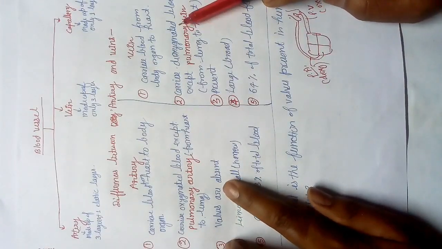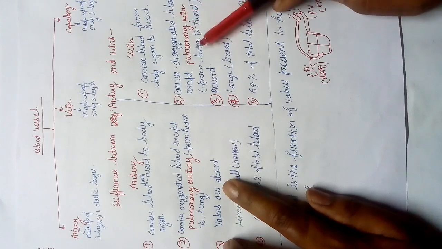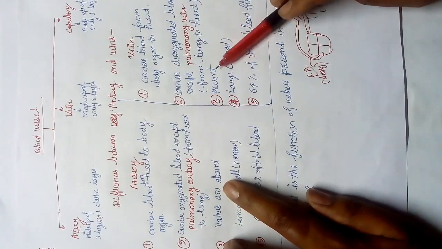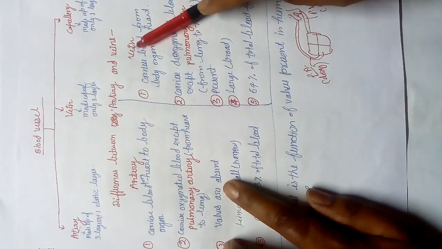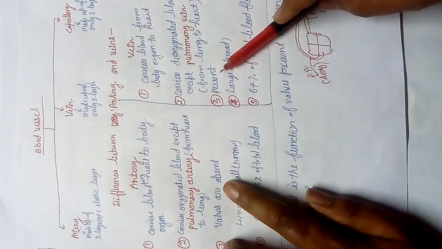Why is there absence of walls? Because they don't need to prevent the backflow, because there is great pressure, 120 mm Hg, okay. But by the time blood reaches the veins, the pressure of blood gets reduced, and blood may go back. So there are walls.